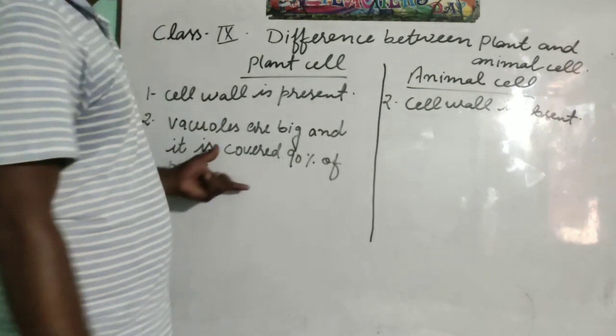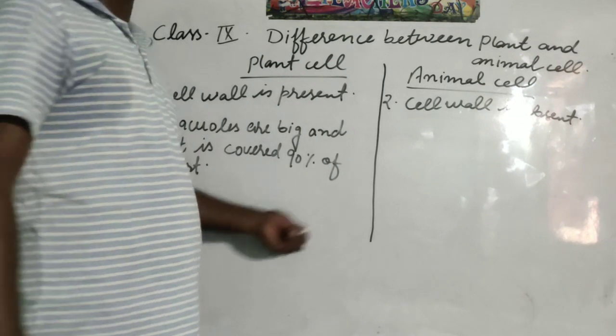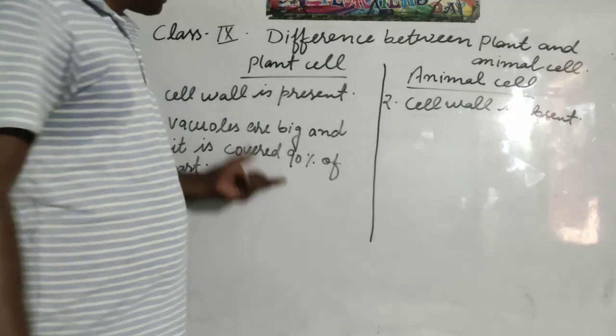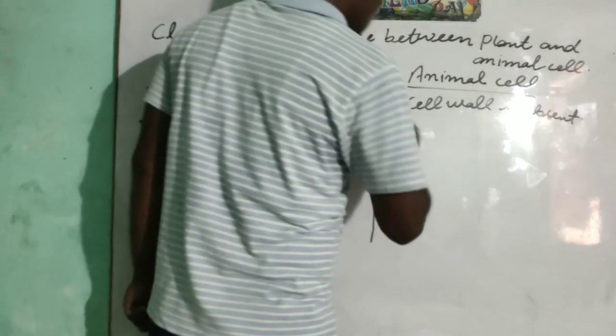Due to the big size of vacuoles, the nucleus is shifted near the cell membrane. The size of vacuoles is big in case of plants, but in animal cell, vacuoles are absent.